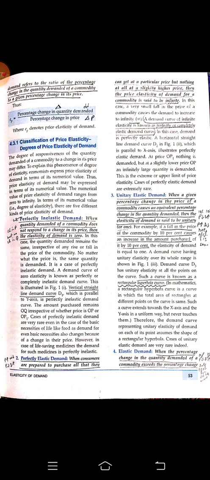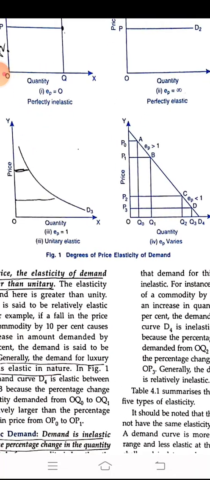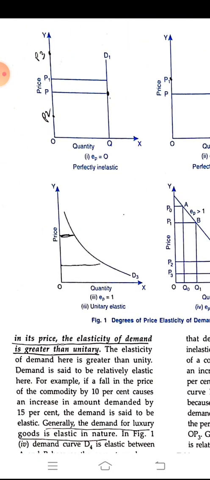This is called perfectly inelastic demand. Price will be changing but demand will remain unchanged. We will get a vertically straight line demand curve. Okay, you can see diagram number 1. This is called a perfectly inelastic demand curve.